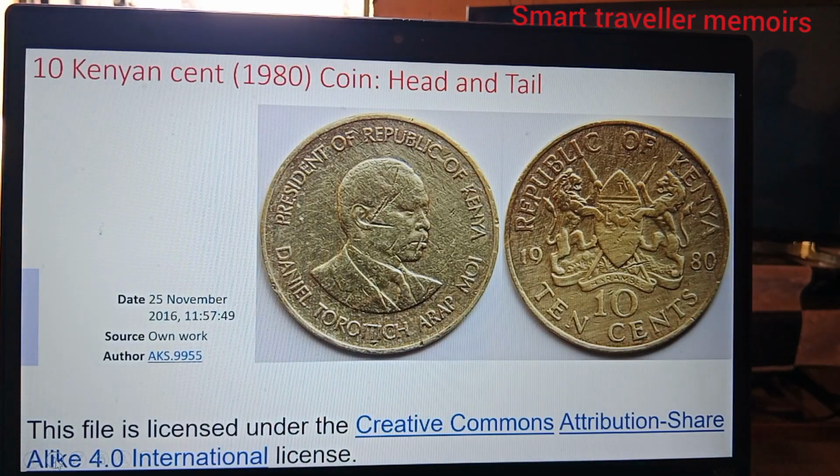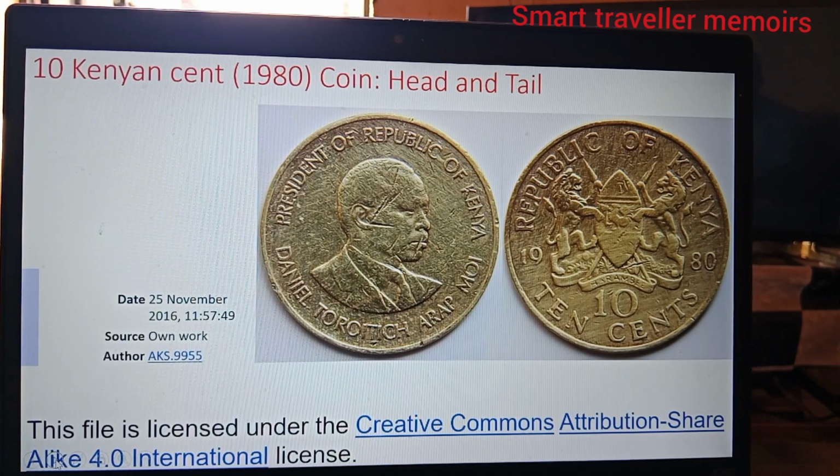So we have an example there of the 10 Kenyan cent coin of 1980, during the rule of Daniel Toroitich Arap Moi, showing you the head and tail. The head is showing you the name, President of the Republic of Kenya, Daniel Toroitich Arap Moi, and the tail is showing you Republic of Kenya, 1980, 10 cents.